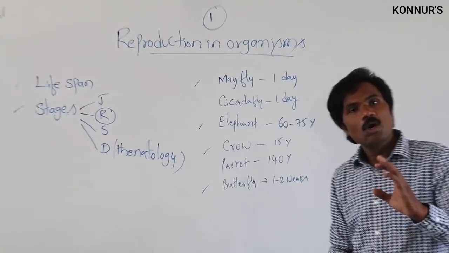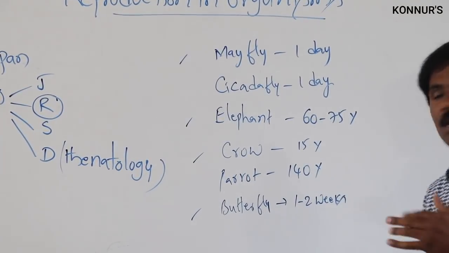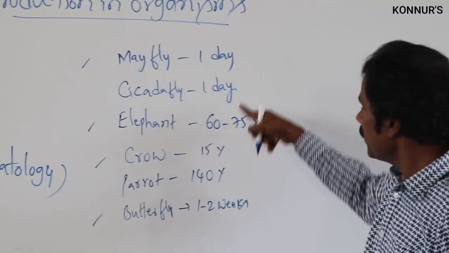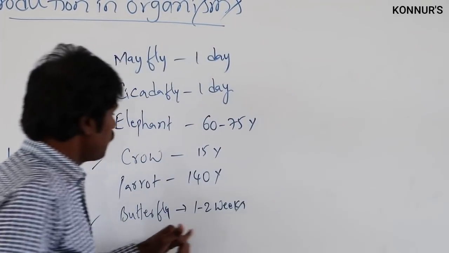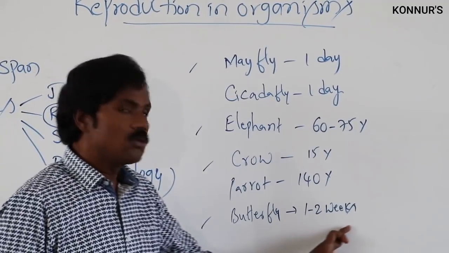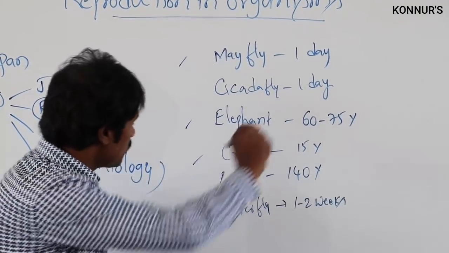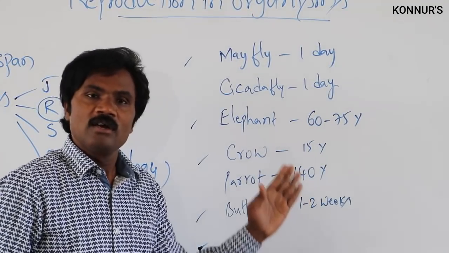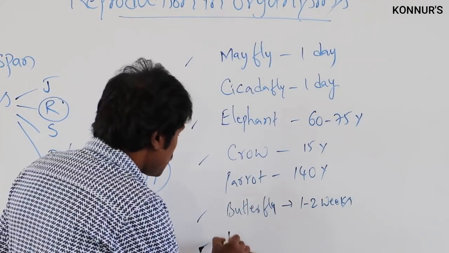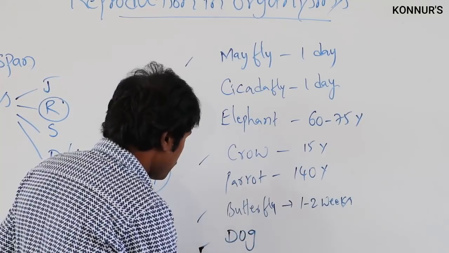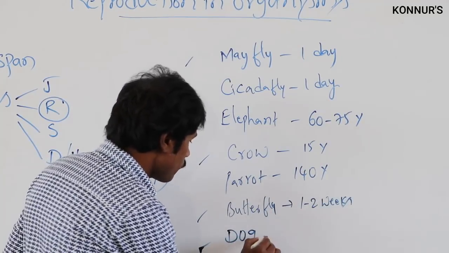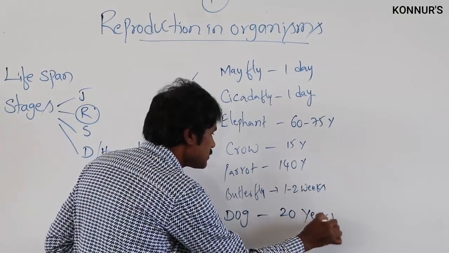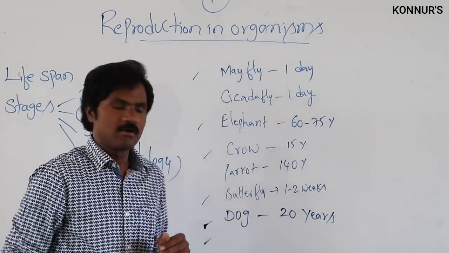It is present 1 to 2 weeks only. But a mayfly and cicada fly for 1 day, but this butterfly, if you observe, will be present 1 to 2 weeks. Then, apart from this one, different types of animals are also given, like dog, maximum 20 years, which one can survive.